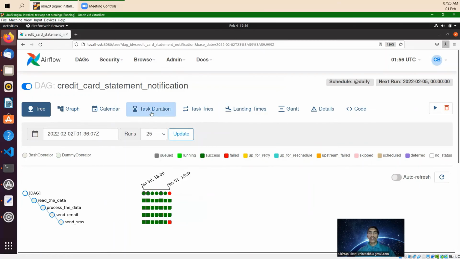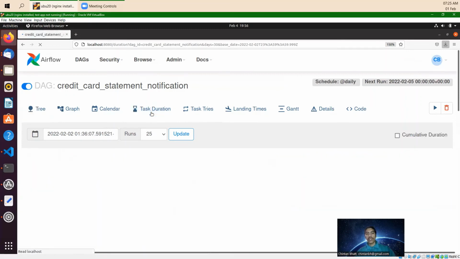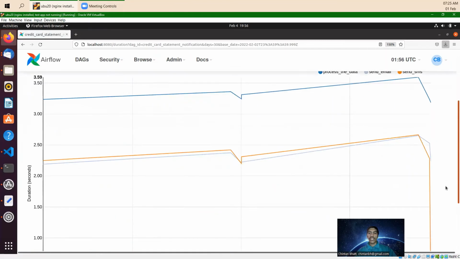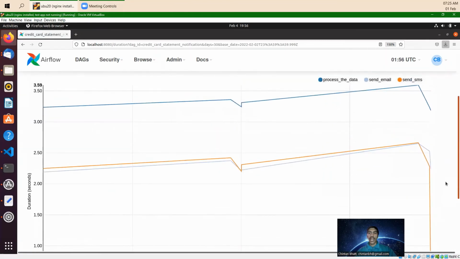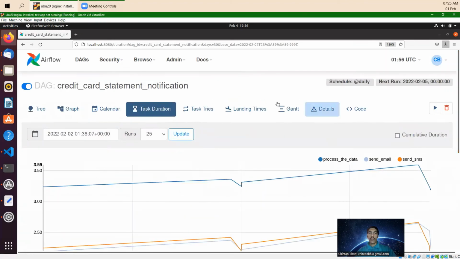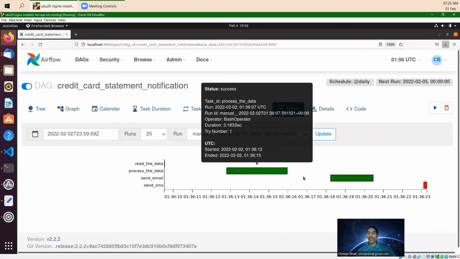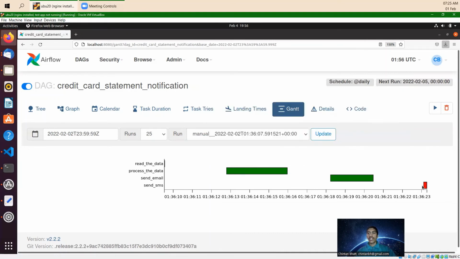You can also see the task duration of a particular operation. You can see the graph over here showing the time each task is taking: the process data graph, send email, and send SMS graph. There is also a Gantt chart. Let's say the last run of process data took this amount of time. There is a failure over here at this operation.